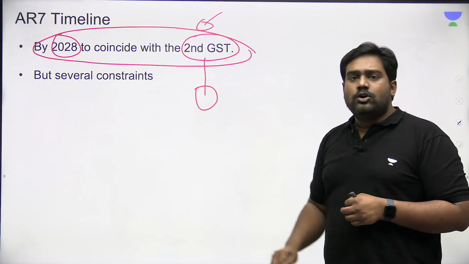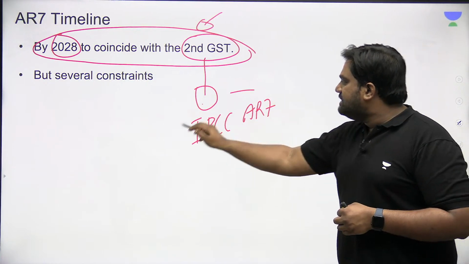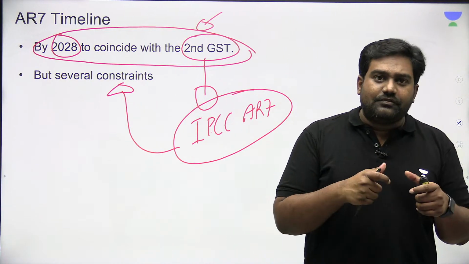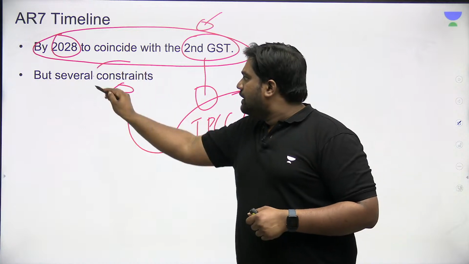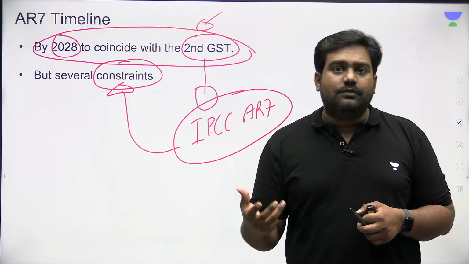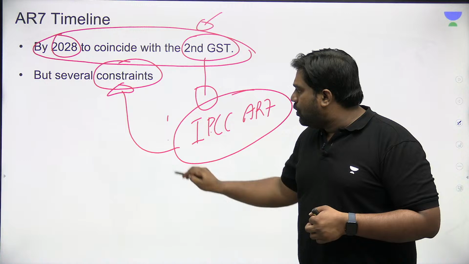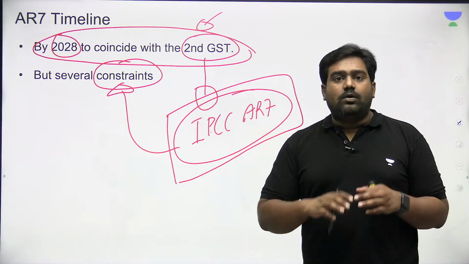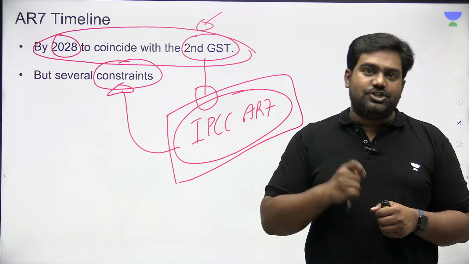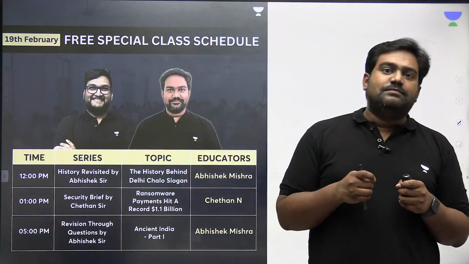So they want this second global stocktake to be based on IPCC's 7th assessment report. But given that the time frame is very short, there are a lot of constraints on the IPCC, and there is a concern that this pressure could compromise the data, the quality of the assessment. So that is why other countries are pushing back, and they want to provide IPCC enough time to bring out quality reports and assessment that could help us in our adaptation and mitigation efforts. So this is the importance of this intergovernmental panel.